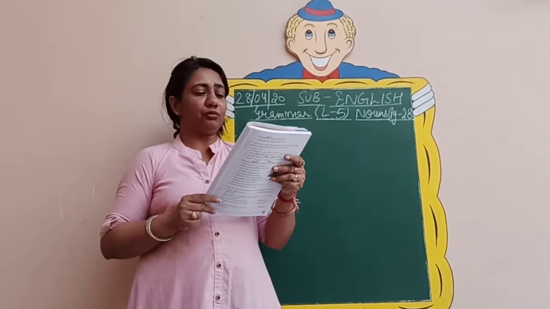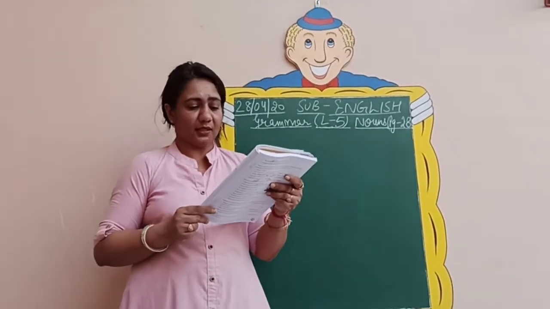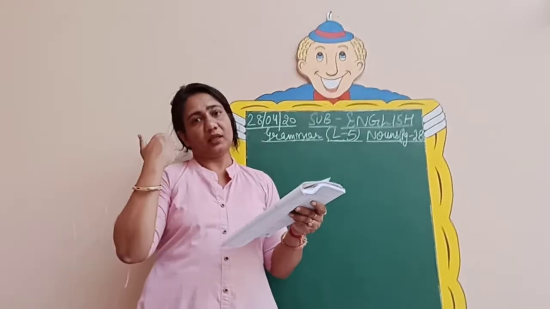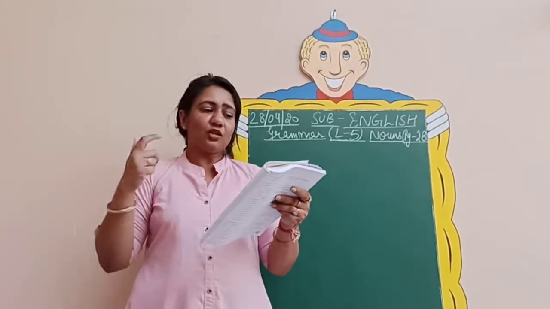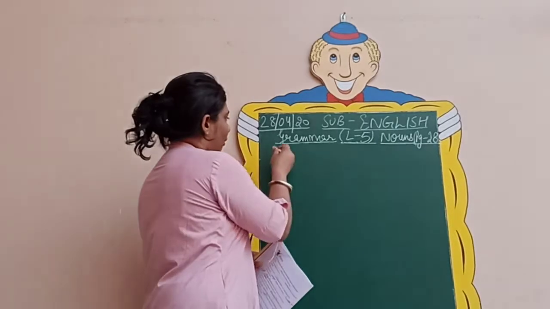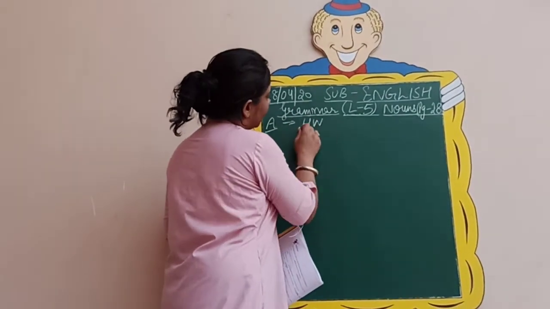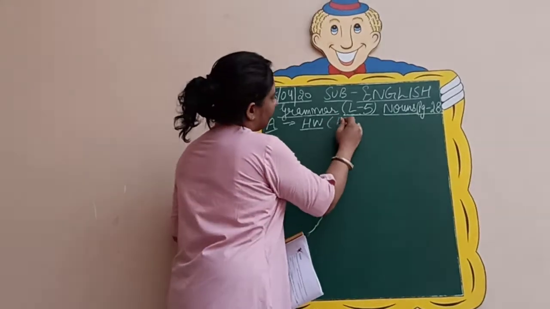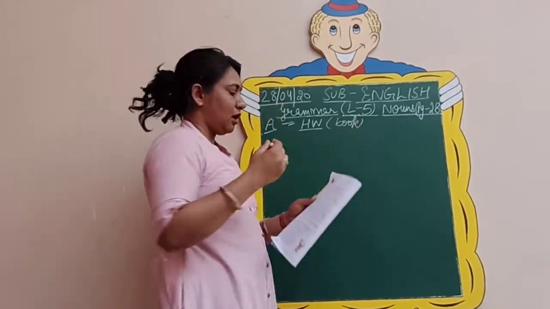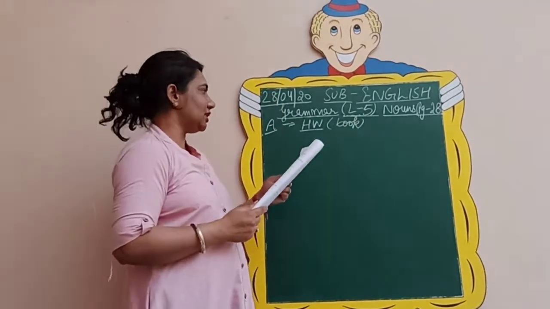So this way you need to complete this exercise. So let us do one thing. This is an easy one, so you can do it for your homework. The first one I have told you to be done in the book itself. So we will discuss it in the next video.